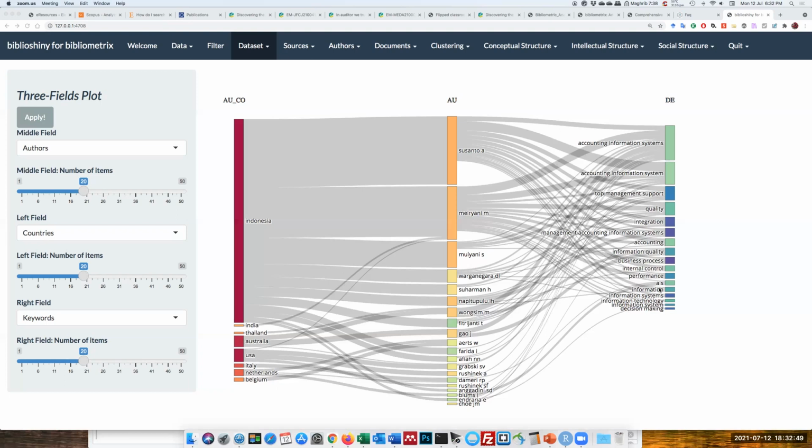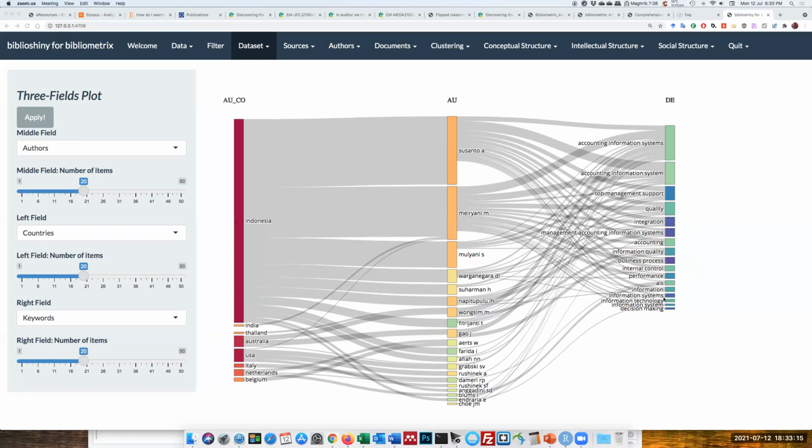Biblioshiny recognizes keywords according to identical terms, and if there is a hyphen somewhere in a keyword, it will recognize it as a different term. So this needs to be harmonized or cleaned.